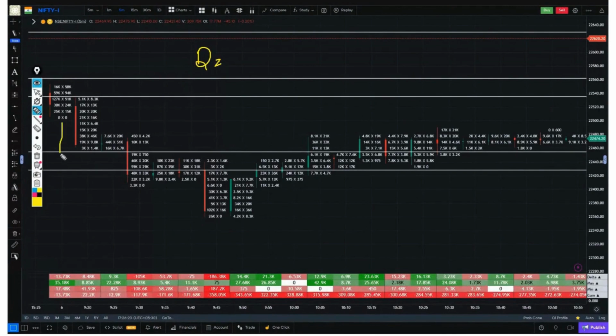For example, if the first candle is from today, what is its delta value? The topmost delta value is first marked with a negative sign, which means the delta is indicating sellers. After that, the value is 13,000, which means the delta of this candle is minus 13,000. This indicates there are 13,000 more sellers than buyers in this candle. Now, if we take this candle, there is no negative sign in the green box, so the delta value is indicating buyers. And what is the value? 9,000. In this candle, there are 9,000 more buyers compared to sellers.